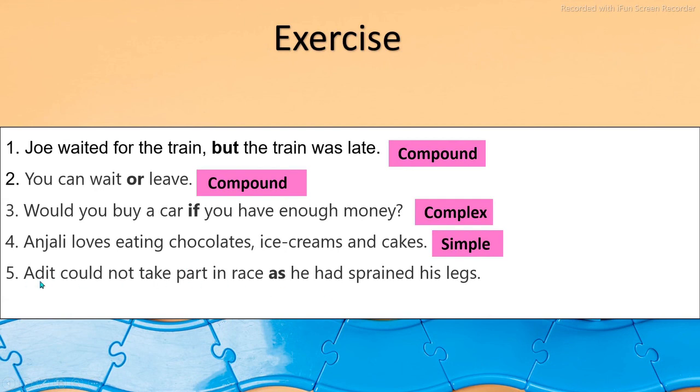So when we say Adit could not take part in race as he had sprained his legs, then it becomes clear. So again here one independent clause and one dependent clause are joined using the conjunction as, which is a subordinating conjunction. So once again it is a complex sentence.